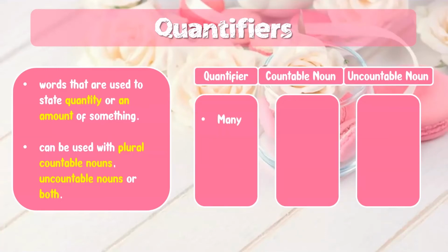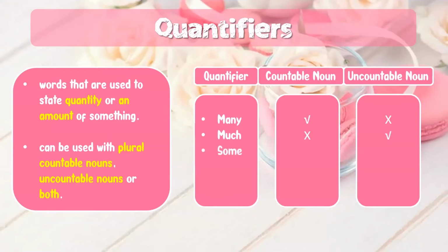For quantifier many, it can be used with countable noun, but it cannot be used with uncountable noun. For quantifier much, it cannot be used with countable noun, but it can be used with uncountable noun.